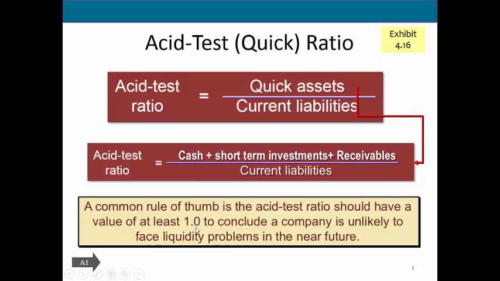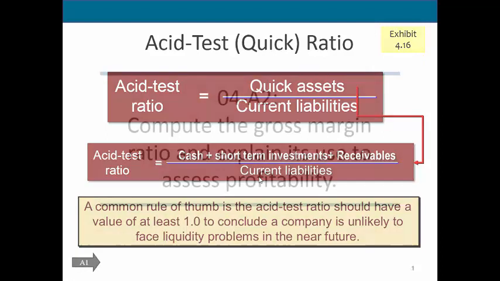However, there are times when an acid test ratio may drop below 1, and that's just because companies have to look at when these current liabilities are coming due. Are they coming due at the end of this month, or are they coming due nine months from now? Because remember, a current liability is something that is due within a year. So companies have to watch their current ratios and their acid test ratios to make sure that they have enough current assets, and in the end, enough cash on hand to pay their liabilities as they come due.